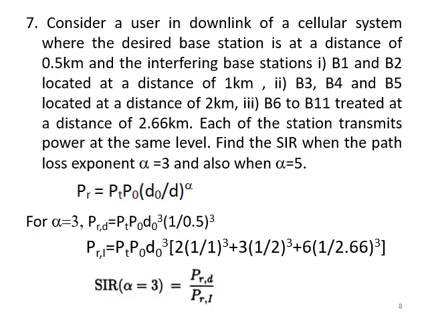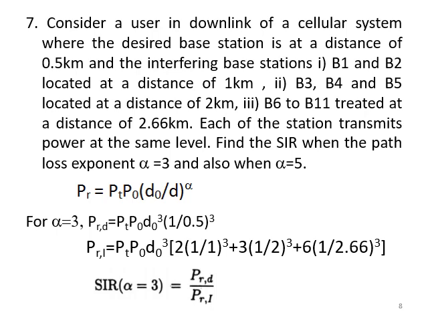But it is given that there are altogether 11 interfering base stations, B1, B2 located at a distance of 1 km, B3, B4, B5 located at a distance of 2 km, then B6 to B11, that is B6, B7, B8, B9, B10 and B11, located at a distance of 2.66 km. That means there are 11 interfering base stations. Therefore, the overall interference power PRI is the total interference caused by all these 11 base stations, right?